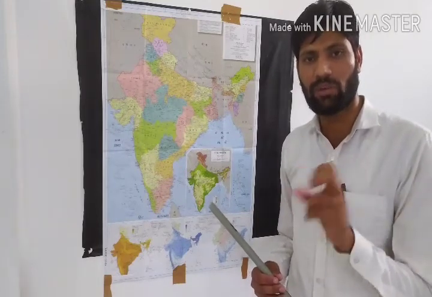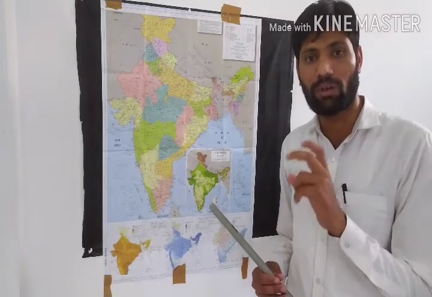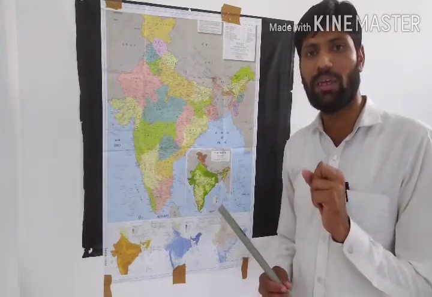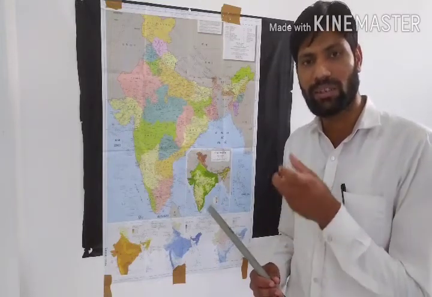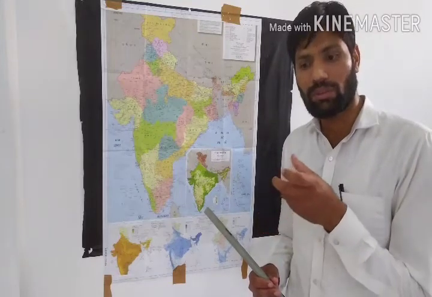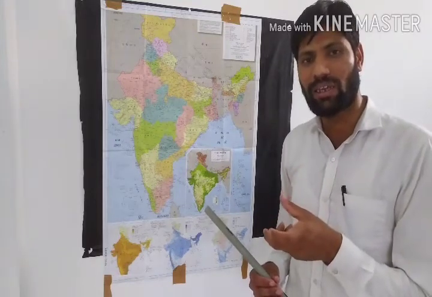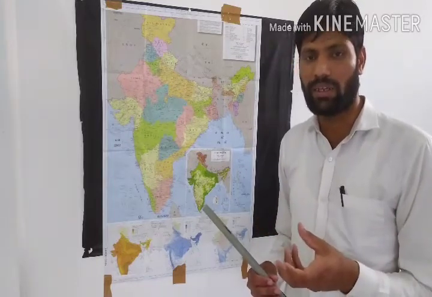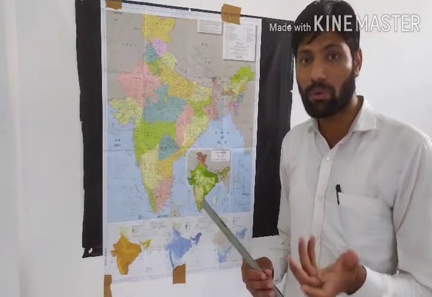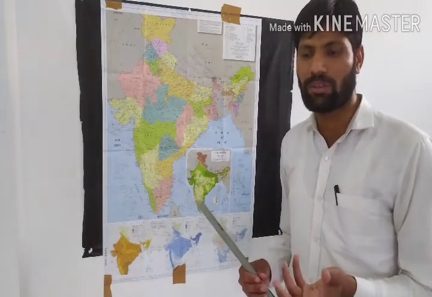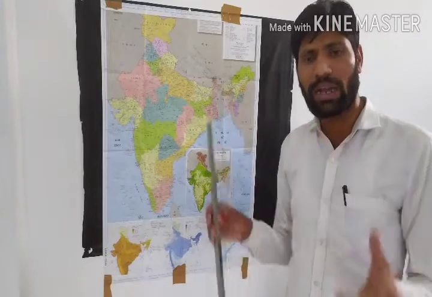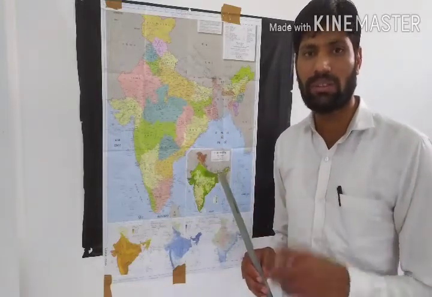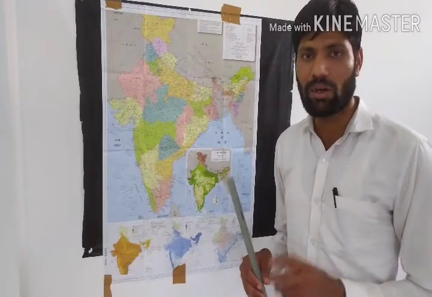Some rice is basmati, some is simple. There are different varieties of wheat, some is dwarf wheat, some is semi dwarf wheat. In some the iron content is higher, in some other nutrient content is higher, some have more protein. So that means there are different varieties. We can see different types of fruits, different types of other crops, or in a garden we can see different kinds of flowers of a single species, that is a rose.